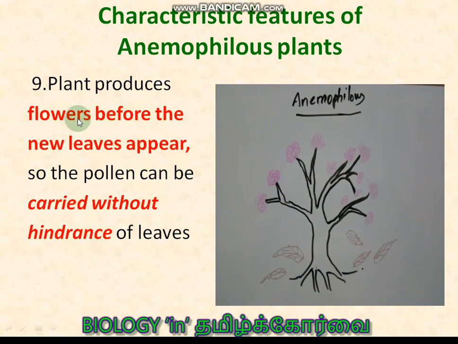And ninth point, the plant produces flowers before the new leaves appear. So the leaves have already fallen, and the flowers are produced. If the leaves are present, they become the barrier between the pollen grains in the air and the stigma of the flower. So this is one of the adaptations.